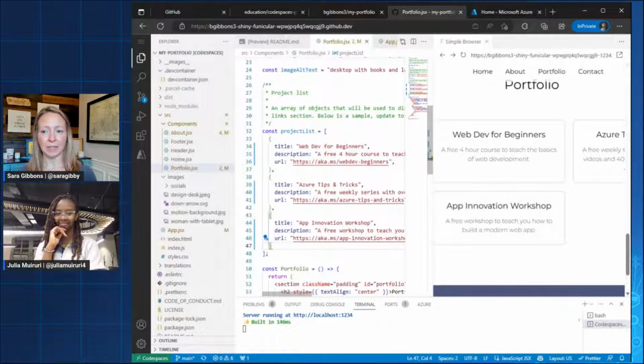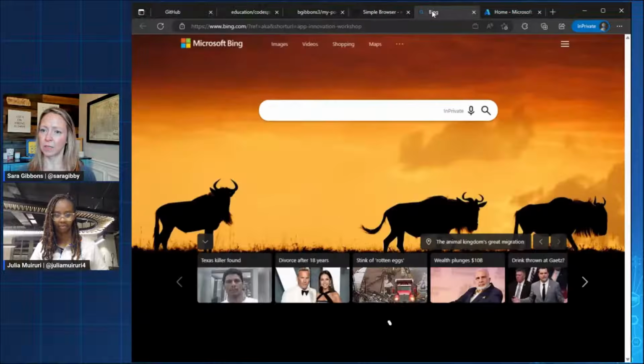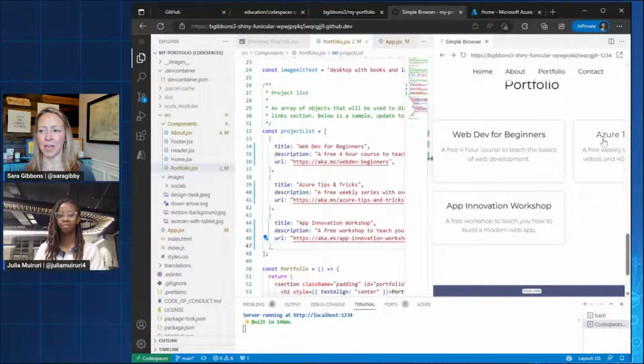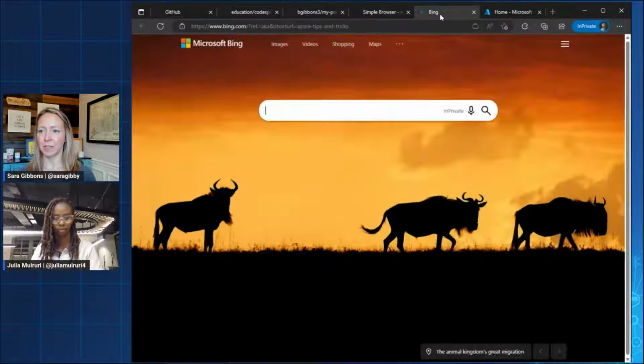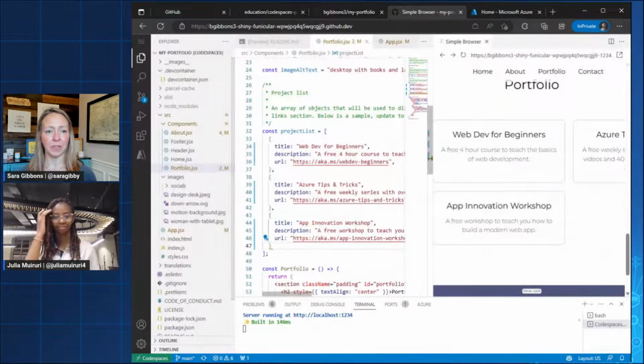Oh, let's see that. So web dev for beginners, I know is correct. This is a good, let's see. App Innovation Workshop. Let's go see what this is. Oh, I don't know. You're right. It picked up something from the world where this link was correct. This one over here, our Azure tips and tricks. Oh, same as well. Something's up with those links. So that's a good call, Julie. So as you're letting Copilot complete things for you, you need to verify, right?